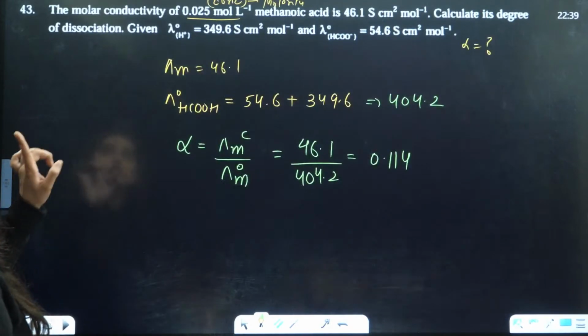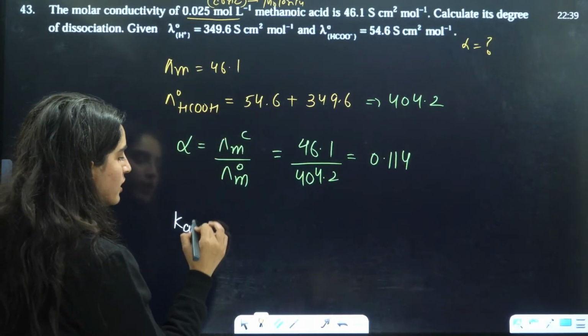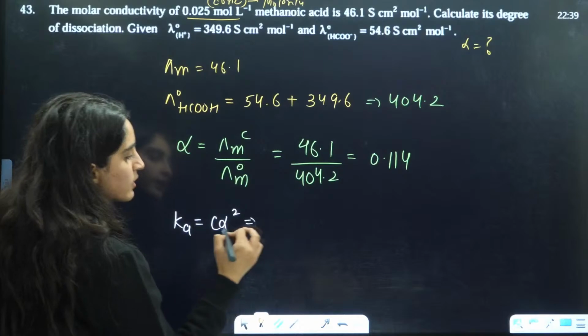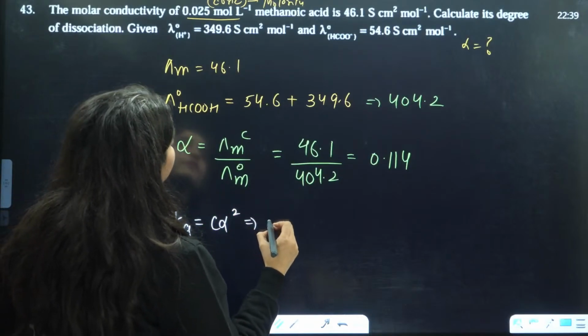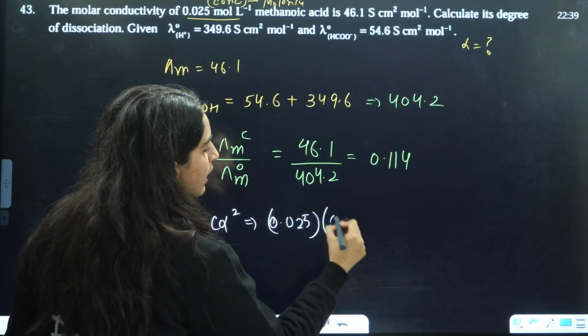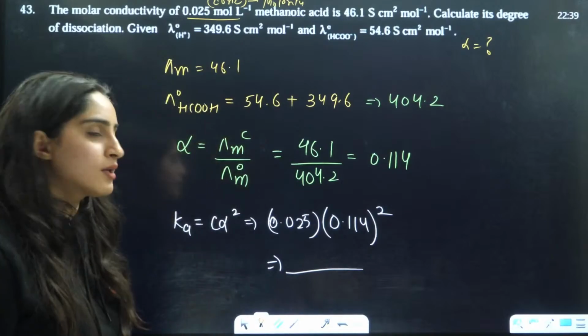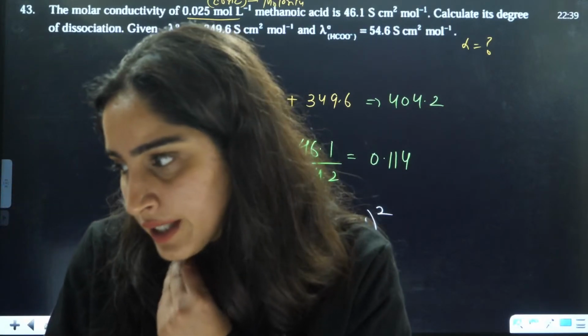So the dissociation constant, if they ask you, is equal to C alpha square. C is given to be 0.025, multiplied by alpha, which is 0.114, squared, and this is going to be the answer for the dissociation constant.